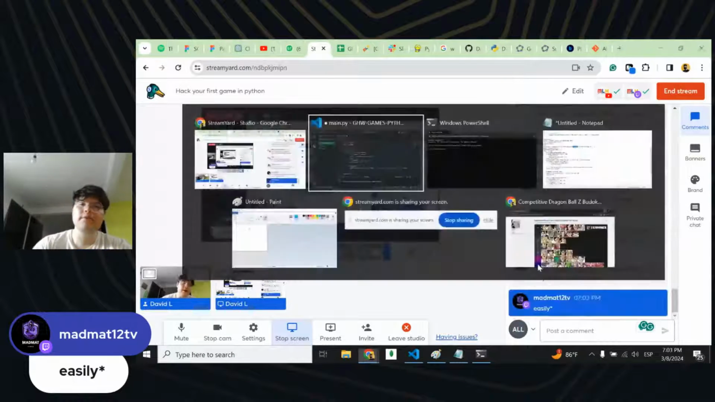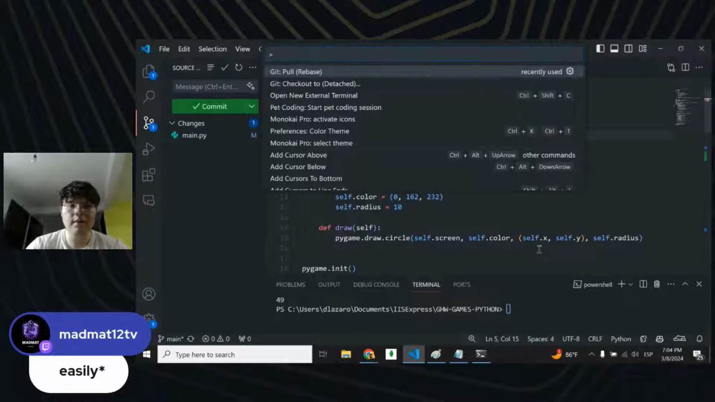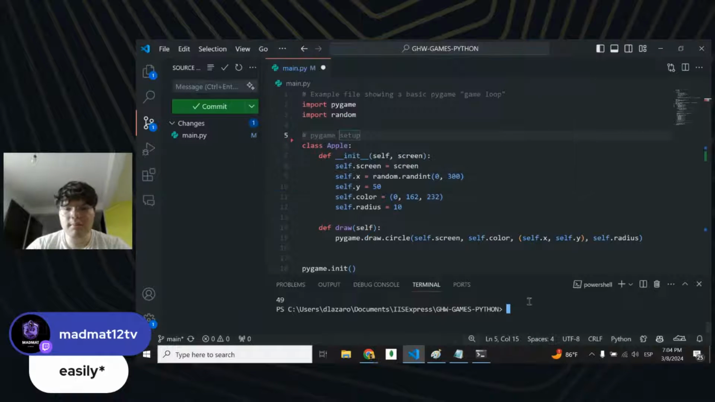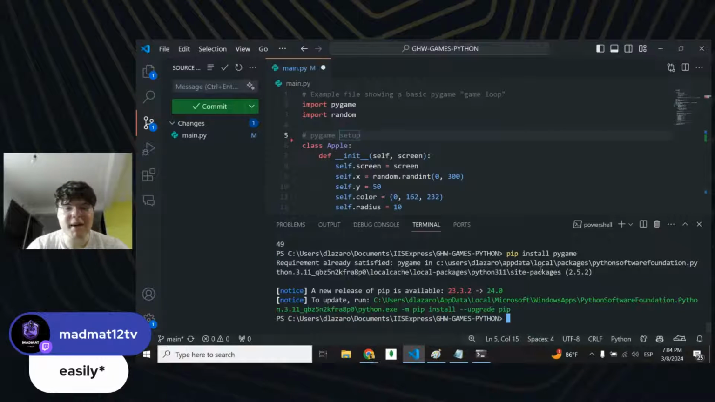Oh yeah, I forgot to say that. After that, the only thing that you should do is open a new terminal. How do you do that? Press Command Shift P and type terminal. You're going to see a window that says this, and then open a new external terminal. You're going to see something like this, and just do pip install pygame. After doing that, you're going to see some stuff downloading on your terminal.